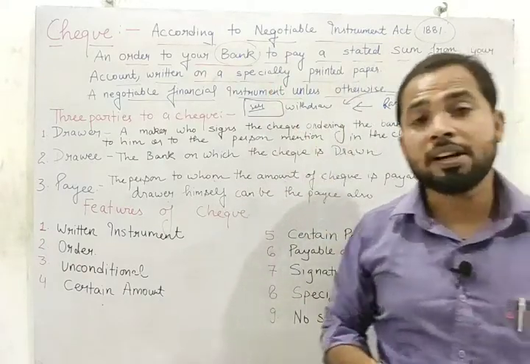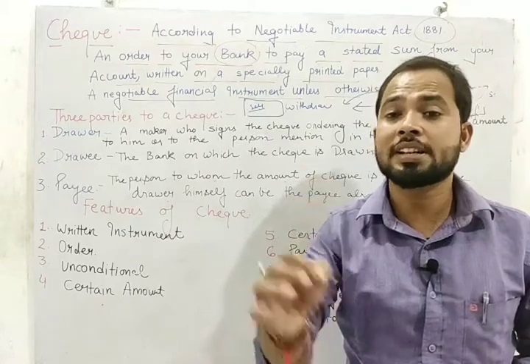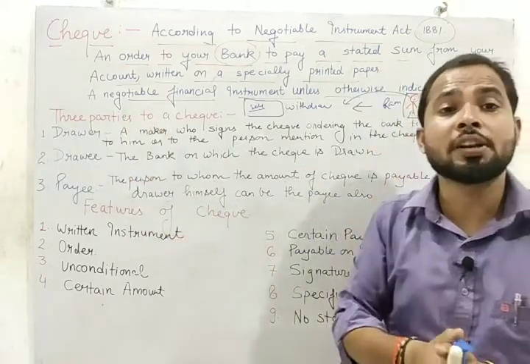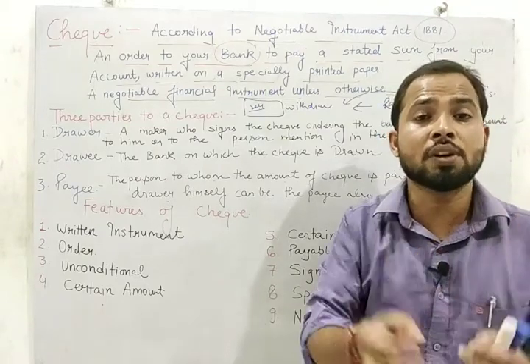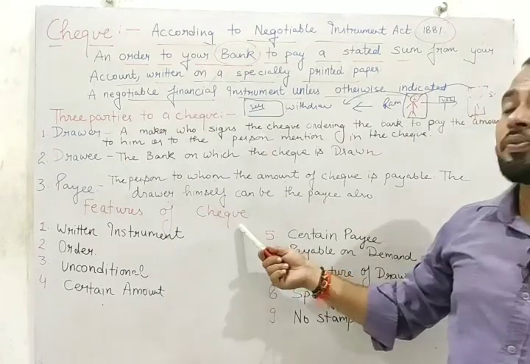And what is the meaning of check? A check is a negotiable instrument under the Negotiable Instrument Act, which can easily be transferred from one person to another. A check is given to the saving account holder as well as the current account holder. It is used to withdraw money as well as to transfer money. Okay. Next one, what are the features of a check?